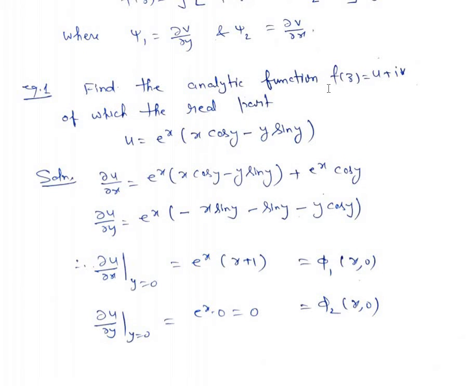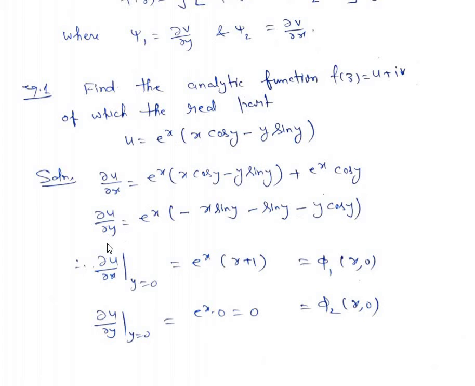Find the analytic function f(z), which is equal to u plus iv, of which the real part u is equal to e to the power x into x cos y minus y sin y. So we have been given u, and we have to find the analytic function f(z). Let's find del u upon del x. Differentiate this partially with respect to x, treating y as constant. Let's use the product formula. So e to the power x into x cos y minus sin y plus e to the power x into cos y, because the partial derivative of this will be only cos y, the derivative of x is 1.